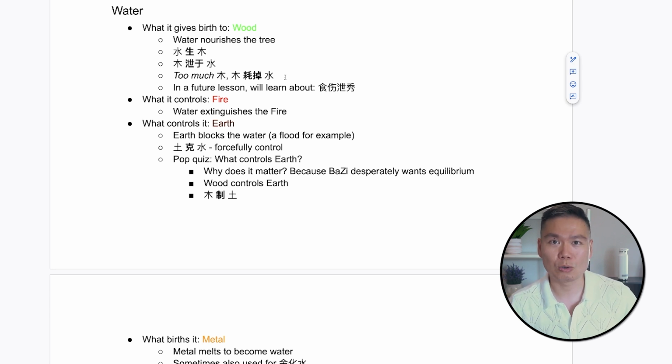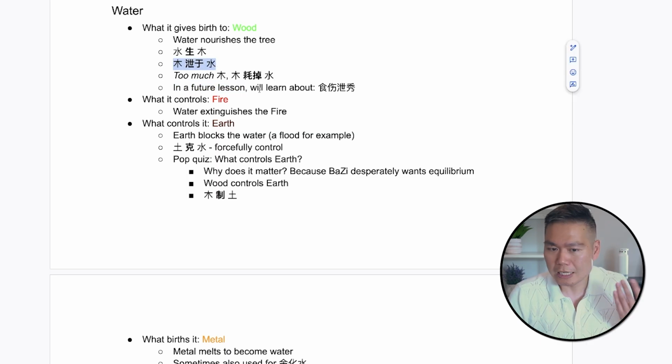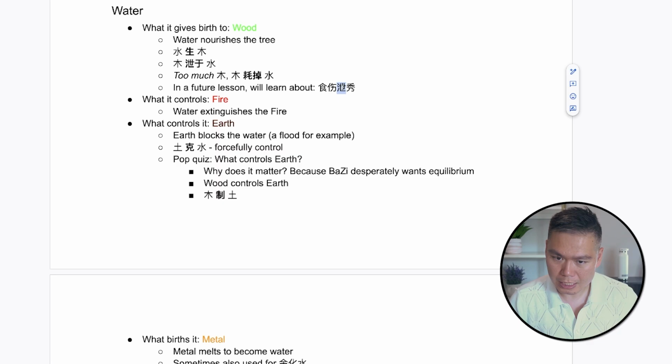The goal is equilibrium or flow. Basically, everything just connects together. You complete the chain. In a future lesson, we will also talk about why 木泄于水 is actually not bad. There's a technical term for it called 水木泄秀. This 泄 is the same as this 泄.